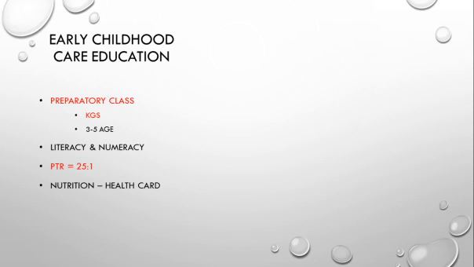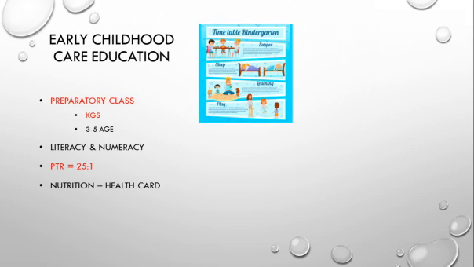In early childhood care education, the preparatory class, they are more concentrated on the KGs. According to research, the growth of the children's brain reaches the maximum before the age of 6. So we are really supporting and promoting this from the age of 3 to 5. If they concentrate on the kindergarten procedure in government schools as well, that will be fine, and we are accepting that change.